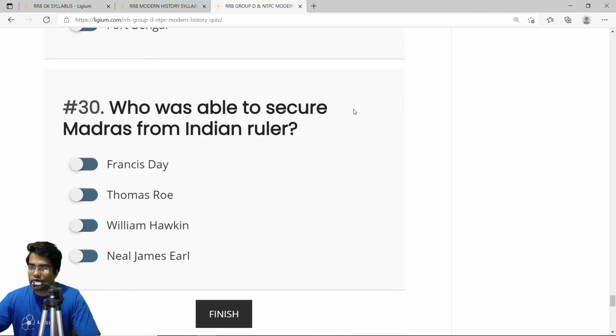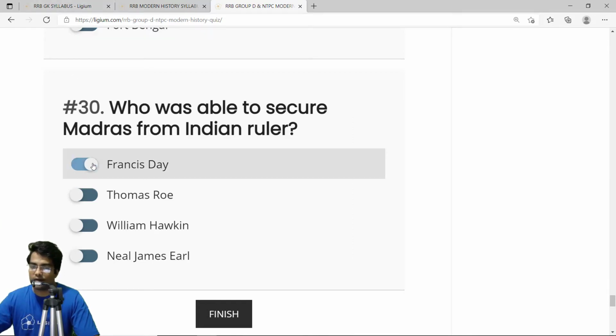Who was able to secure Madras from Indian rulers? So it was Francis Day. This is a very important question. It was Francis Day who secured Madras, or the places around Madras, from the Indian ruler, and the Indian ruler was the king of Chandir Nagri or something. It's not really an important name. So the correct answer is Francis Day.